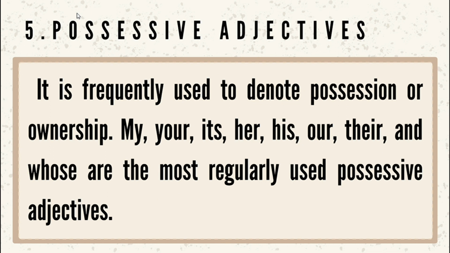Fifth is possessive adjectives. It is an adjective that modifies a noun by identifying who has ownership or possession of it, and it is frequently used to denote possession or ownership. For example, my, your, its, her, his, our, their, and whose are the most regularly used possessive adjectives.